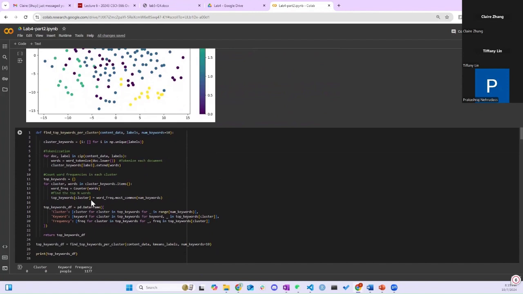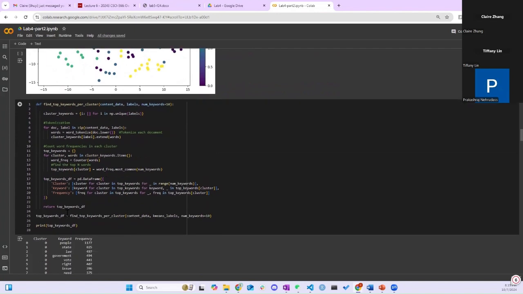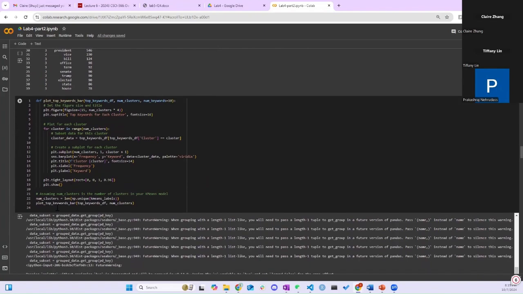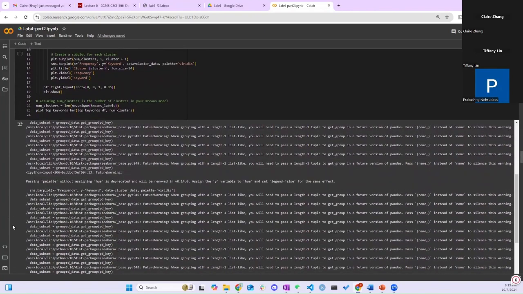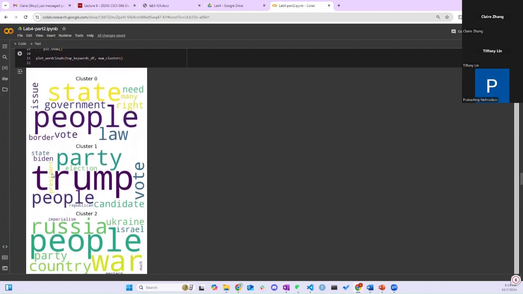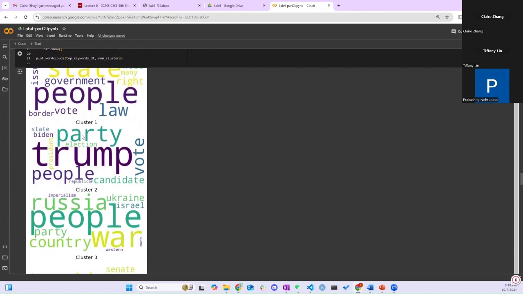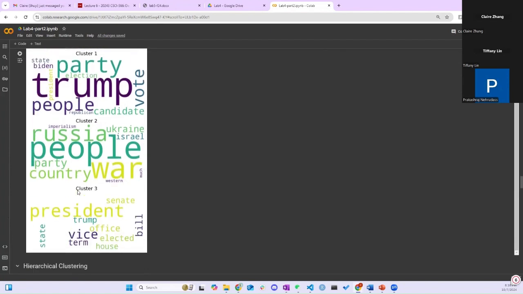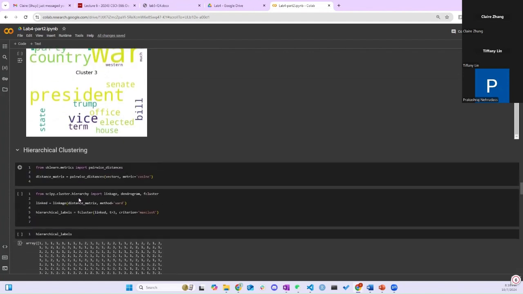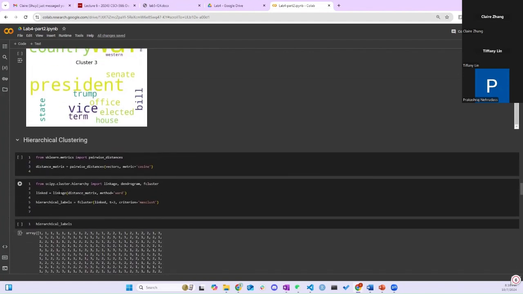And next, we tried to find the keywords in each cluster and plotted them in word clouds. These are the top keywords from each cluster, and below are the word clouds for each cluster. For cluster 0, the most popular keywords are state and people. Cluster 1, party, Trump. Cluster 2, Russia, war. Cluster 3, president, vice.